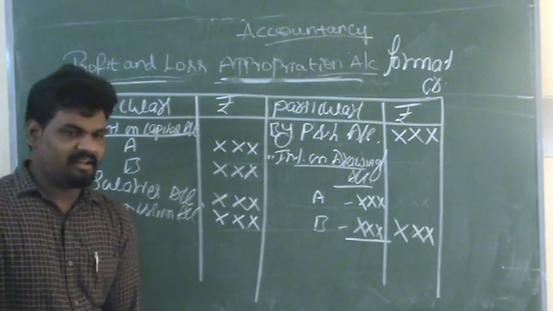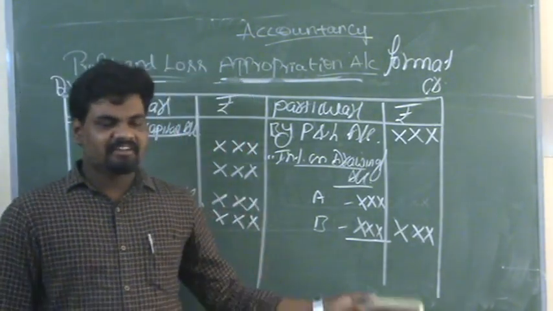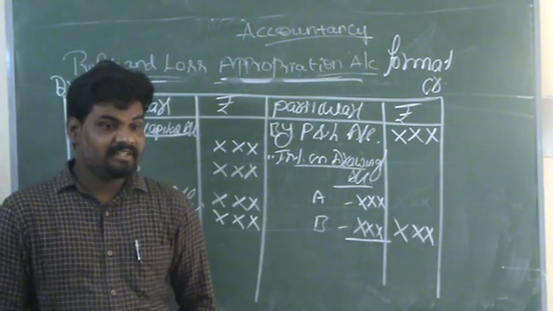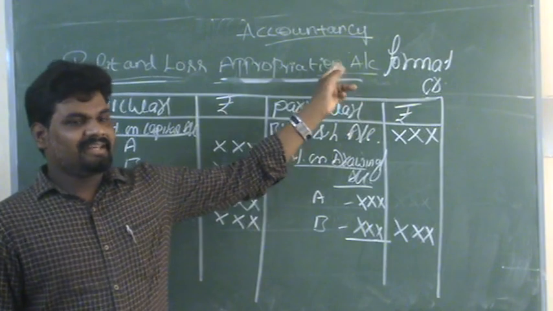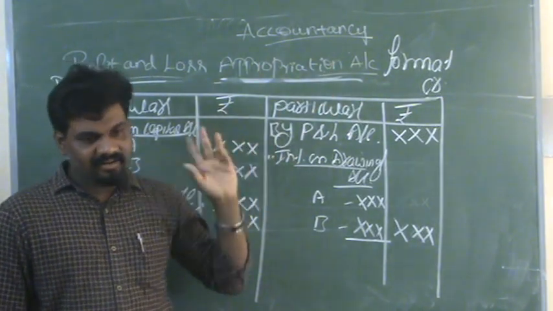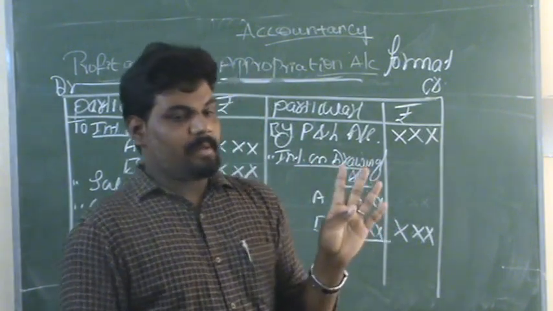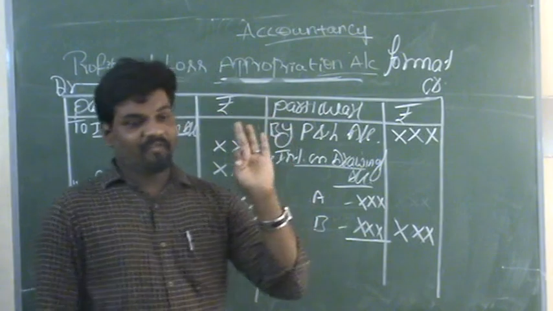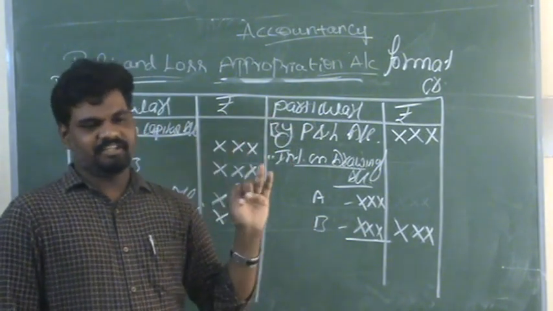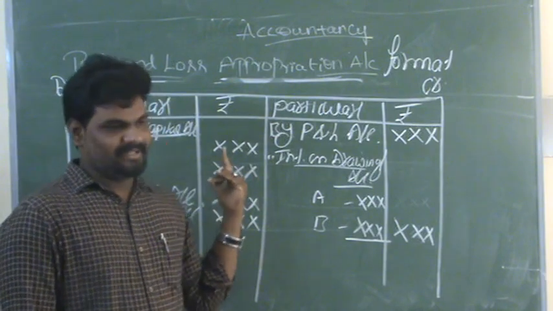These are the various transactions recorded in the profit and loss appropriation account. In the debit side, we can record three necessary transactions. The first one, interest on capital. Second one, partner's salary. Third one, partner's commission. These many transactions we can record in the debit side.